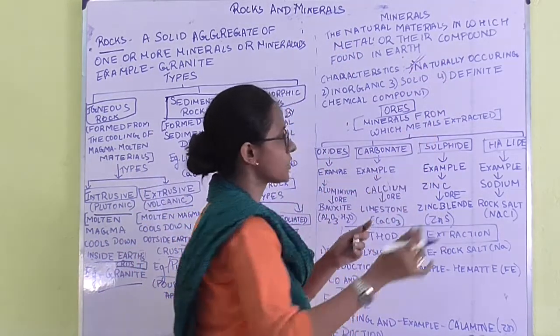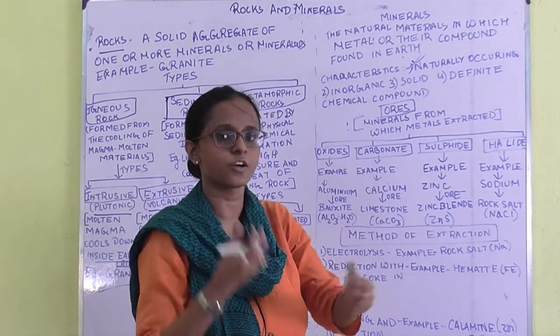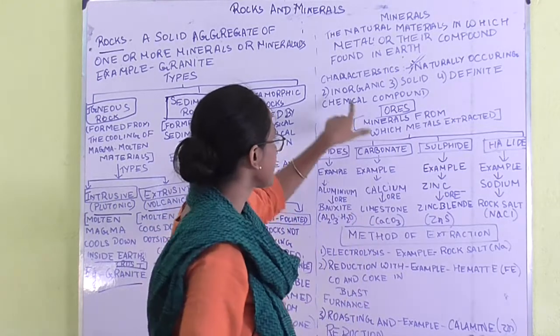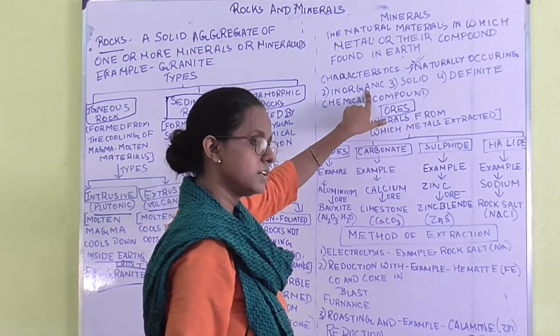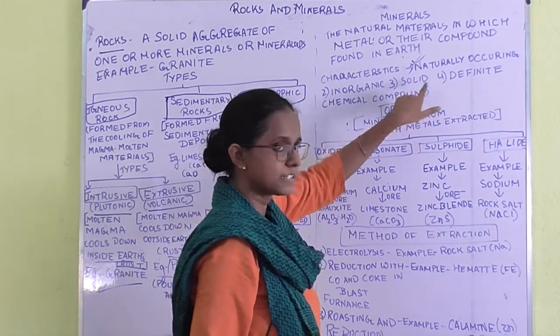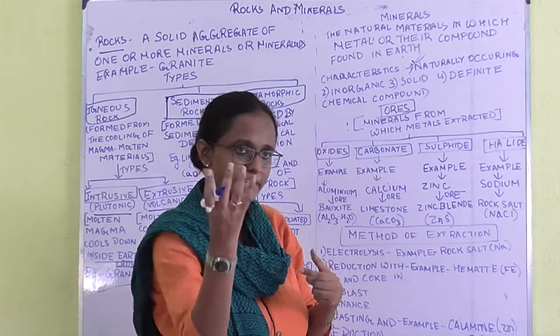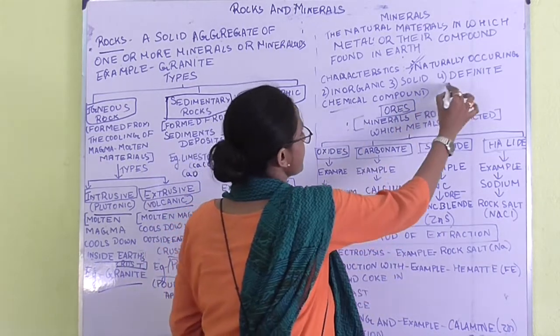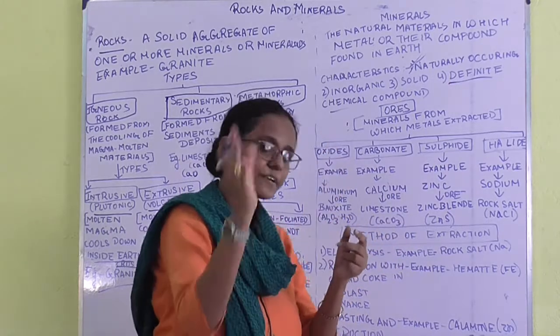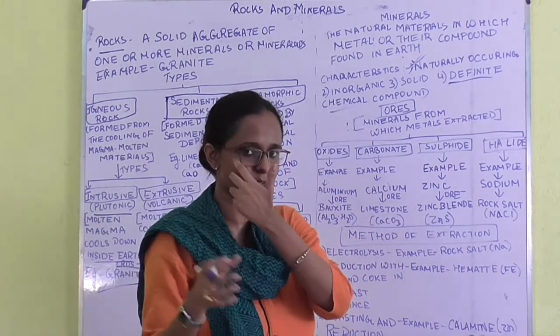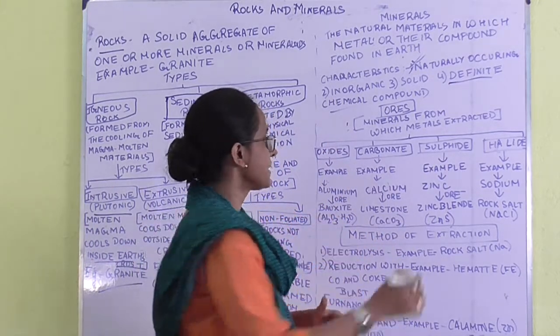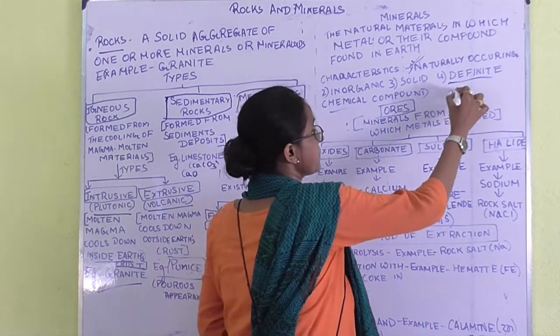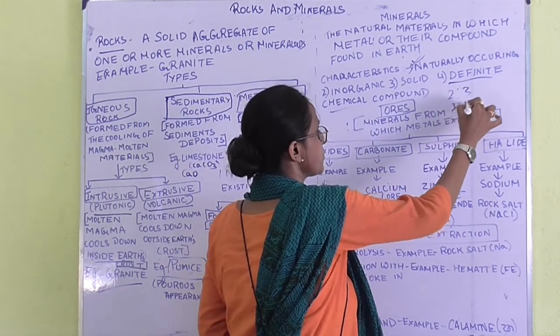First is naturally occurring, which means humans cannot prepare it. Next, inorganic in nature. Third, solid. It is always solid in nature; we will always find minerals in solid form. Definite chemical proportion means whatever is present in that particular mineral will be in a chemical proportion. Either it will be 2:3 or 3:4.